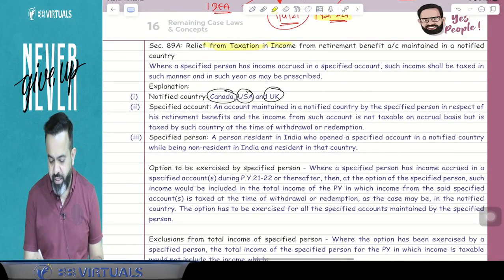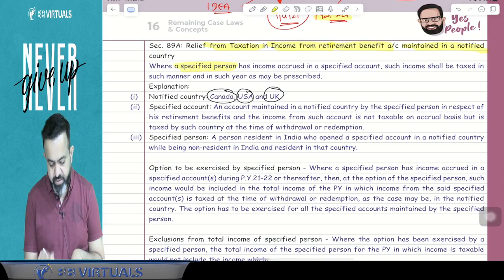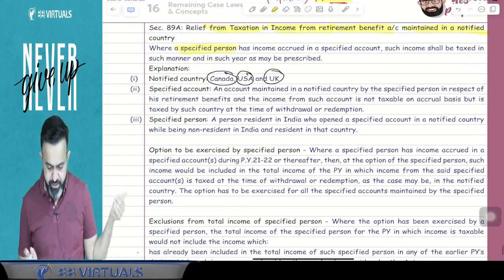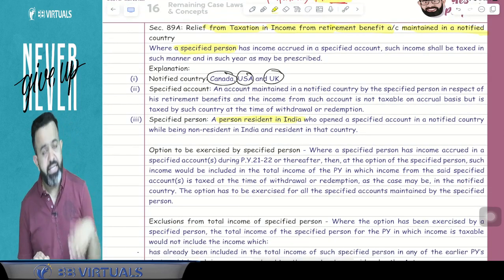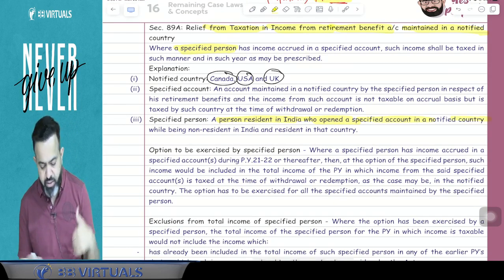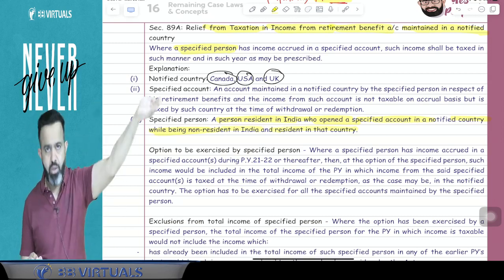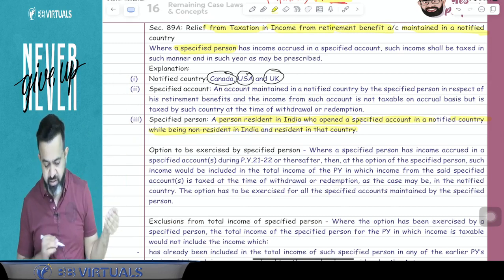Relief from taxation in income from retirement benefit account maintained in the notified country. So here there was a specified person. Now what do you mean by the specified person? Here, pay attention. A person resident in India, means now he is a resident in India, who opened a specified account in the notified country while being a non-resident. He was a non-resident and resident in that country. That time he opened one account in a foreign country. That person is called a specified person.